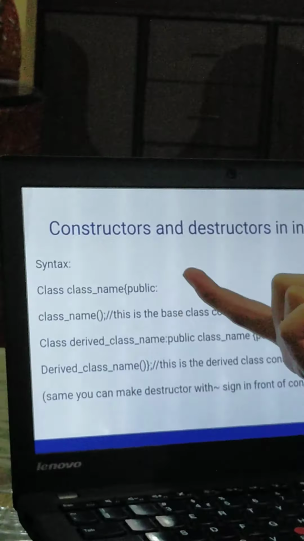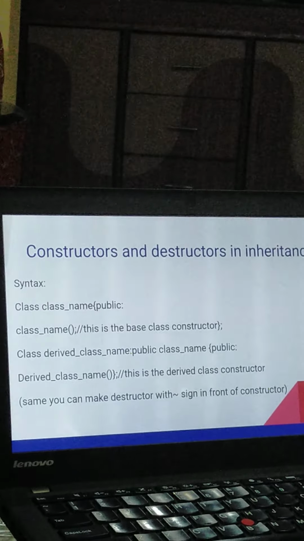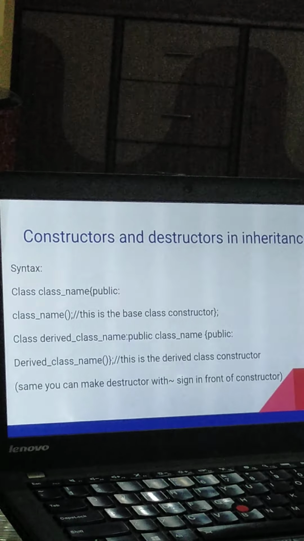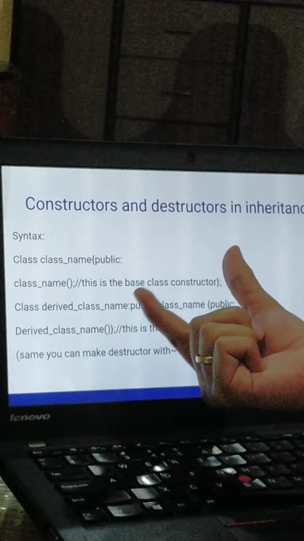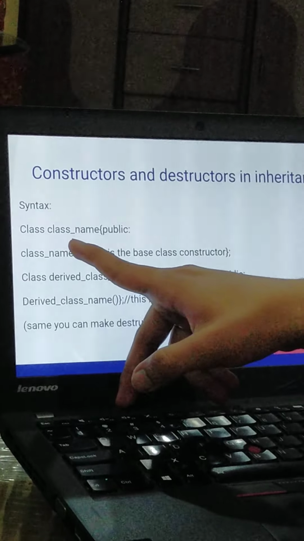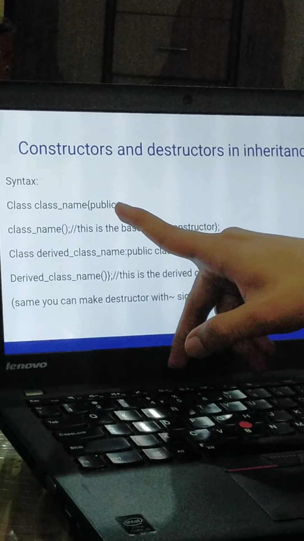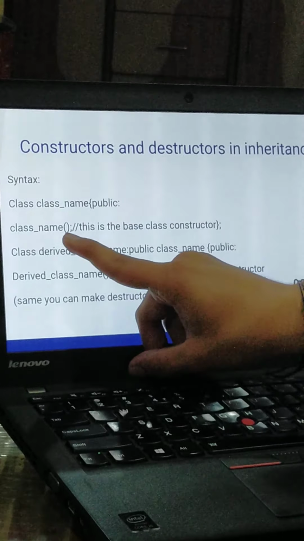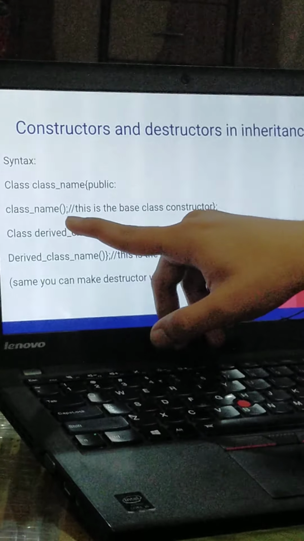Now let us move to another one: constructors and destructors in inheritance. As we all know, constructors are those which use the same name as the class, and they have the basic difference that they can use all the members without calling a function. So we will use the syntax: class is a keyword, then the class name, and we will use public. Then the class name is a function, as we all know, because it is a constructor.